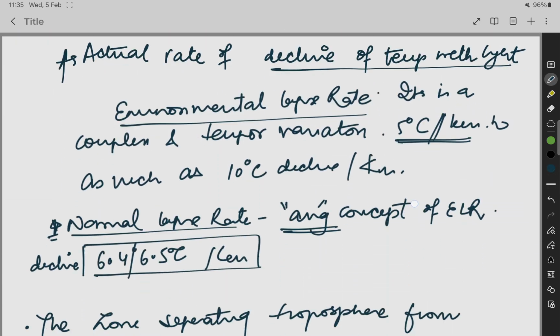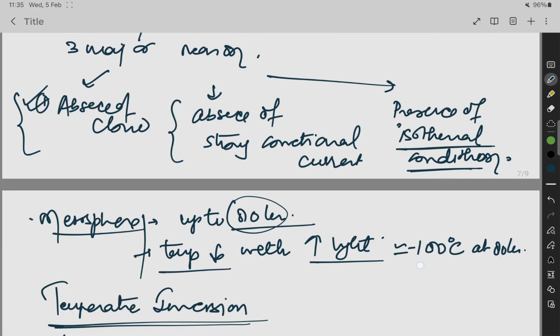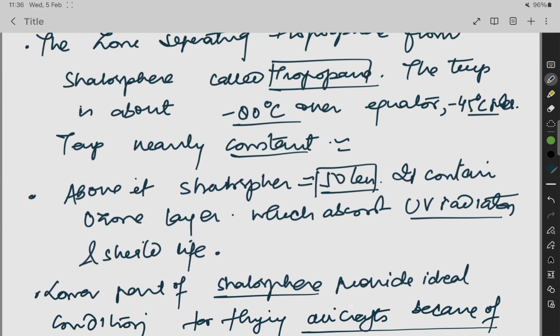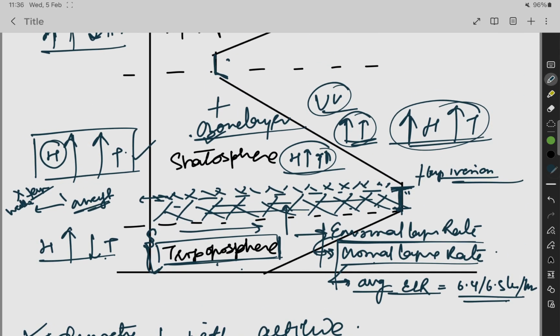It is an isothermal condition. There is absence of strong convectional currents which make the air move up and then down. So there is no convectional current, and there is absence of cloud. So above it, it gives ideal conditions for aircraft.